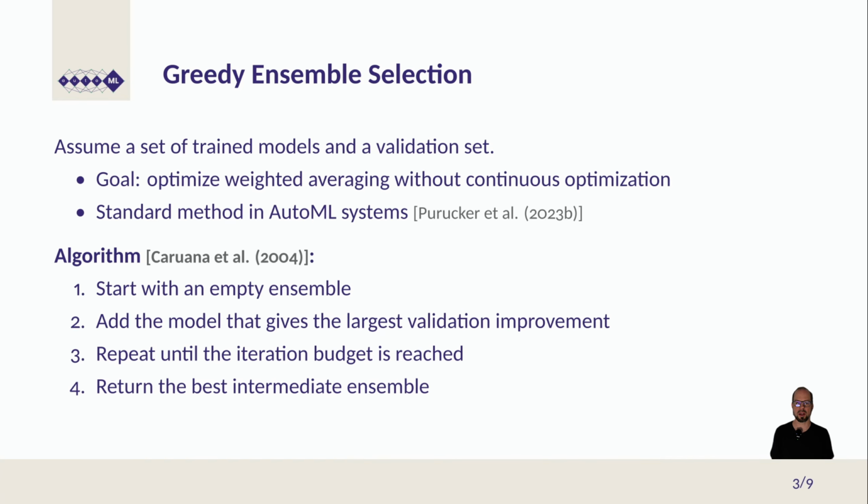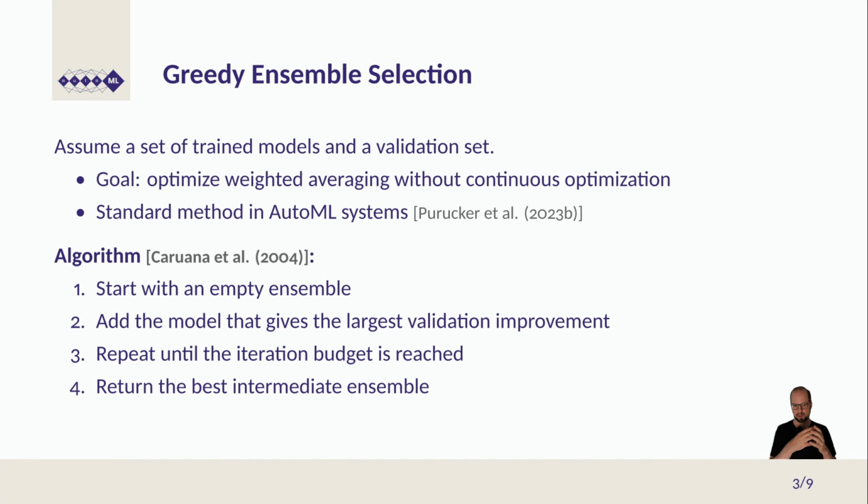You start with an empty ensemble, and then one after the other, for each model in your library, you see what happens to the validation performance if you add this model. You then select the model that, when added to the ensemble, leads to the highest validation performance. You then repeat this procedure until a budget is reached, and you return the best intermediate ensemble.